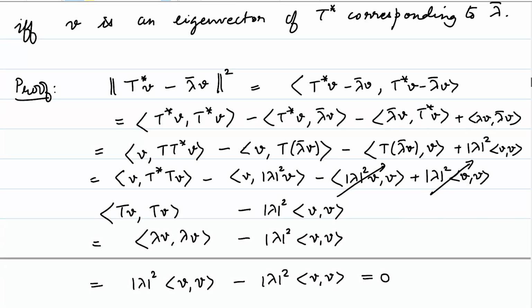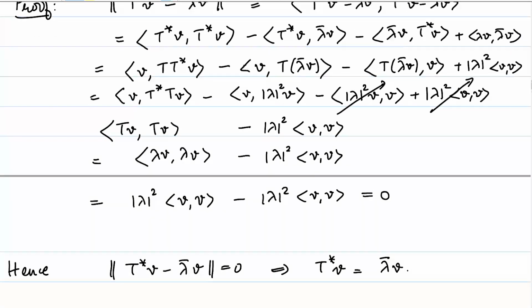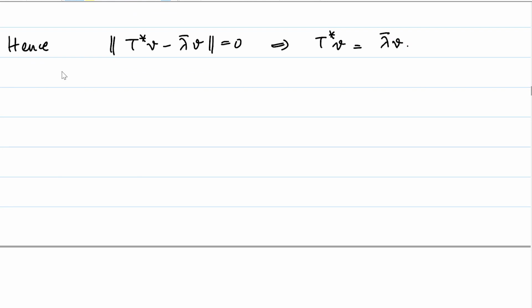You could also use the fact that the adjoint of T star is T, and then use whatever we have just proved. You can apply it to T star and T star star. That is also another way of looking at it. Anyway, so the converse also follows. So I'll just leave that as an exercise.